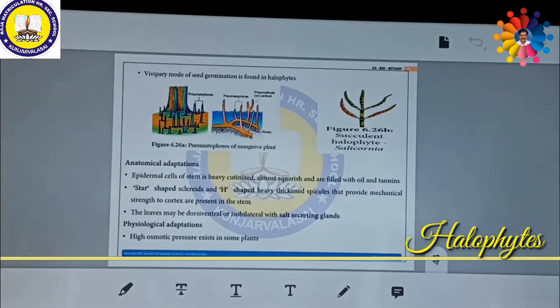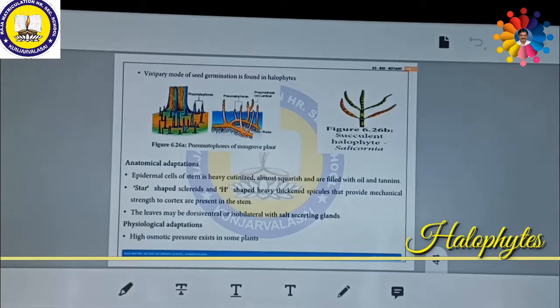Viviparous mode of seed germination is found in halophytes. What do you mean by vivipary? Usually seeds germinate on the soil, but in halophytes, the seeds germinate in the plant itself. This condition is called vivipary.